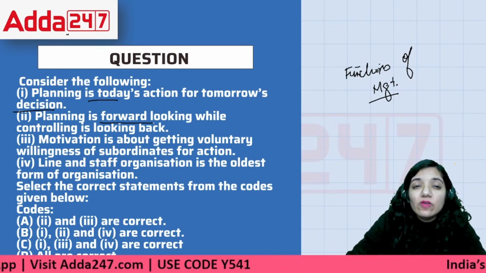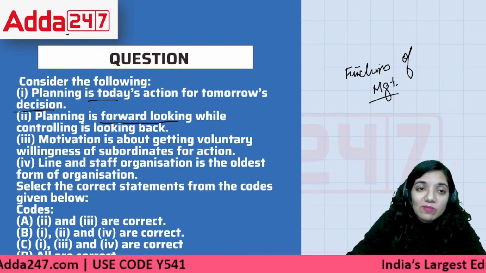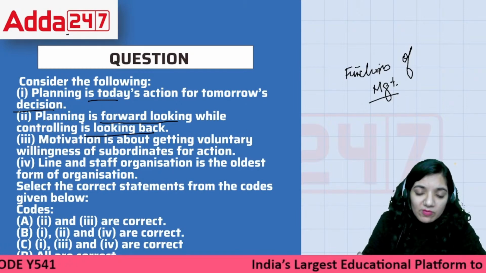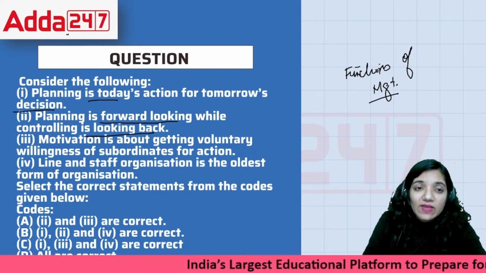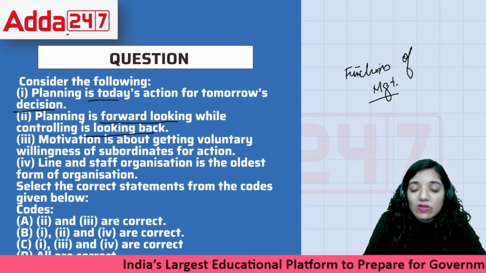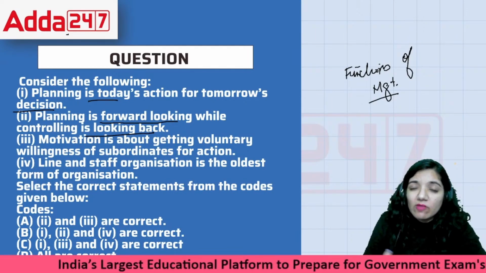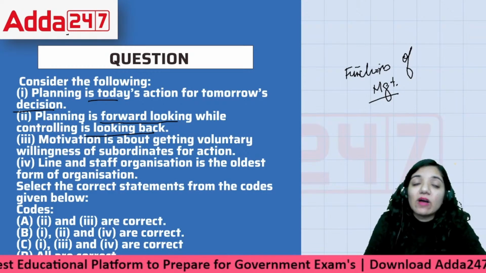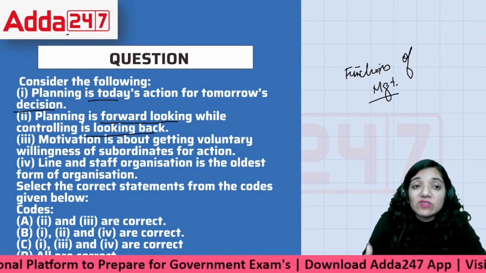Planning is forward looking while controlling is looking back. See, planning is something we look into the future, what's going to happen in the upcoming time and how do we deal with that. That is, planning is looking forward, while looking back is something that talks about we look at the past and how the things went, and that would be based upon our future as well. We learn from our mistakes now.